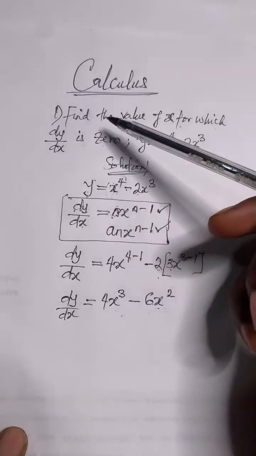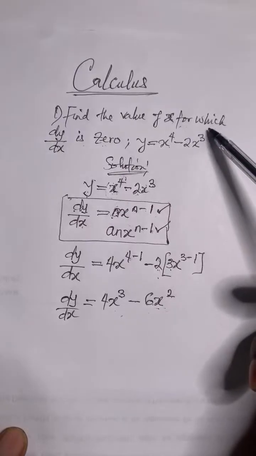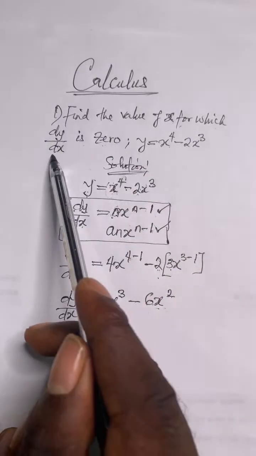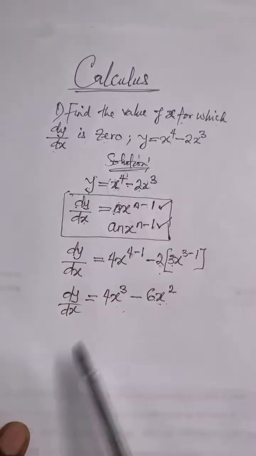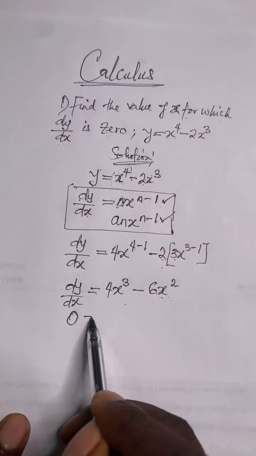All right. So now the question says find the value of x. It's not the dy over dx we are looking for. Find the value of x for which dy over dx is 0. Look at the condition here. They set dy over dx to 0. That means in this case, I will have to set this one to 0 for me to be able to find x.